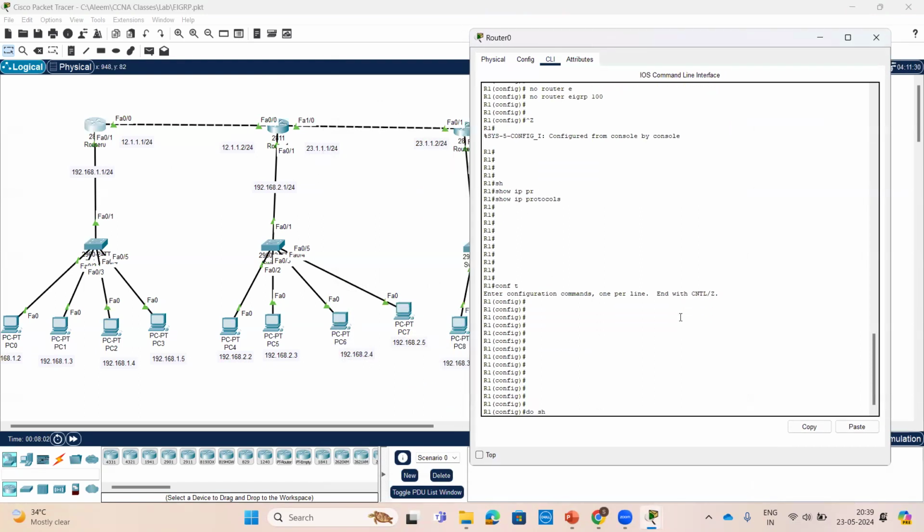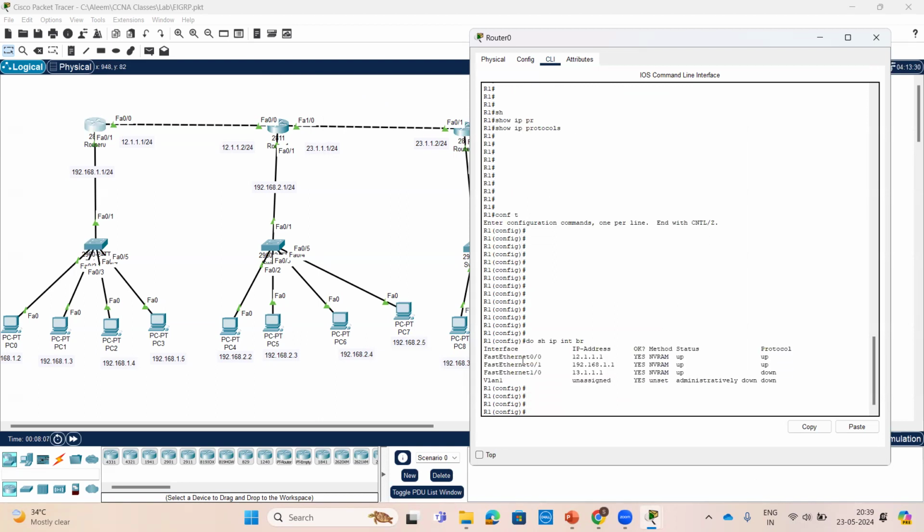Do show IP interface brief. I have configured F0/0 with the IP address and subnet mask. Meanwhile, I have configured another interface also. We'll do the lab next and check those also. For now, two interfaces I have connected, directly connected.